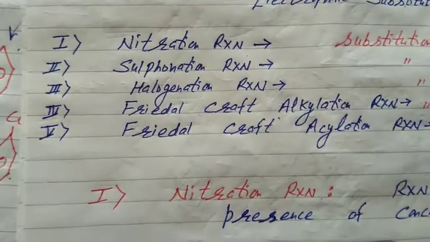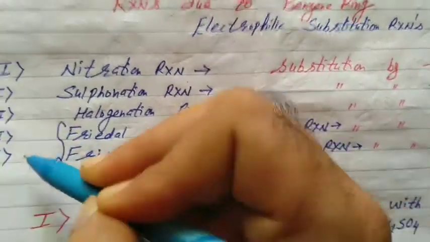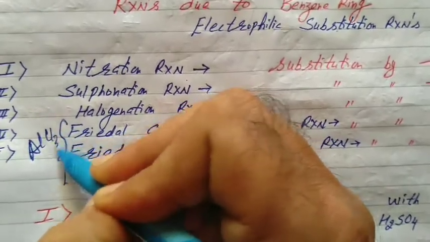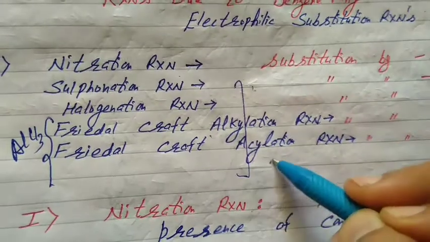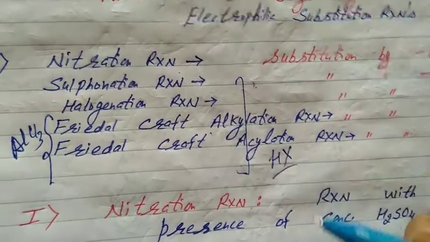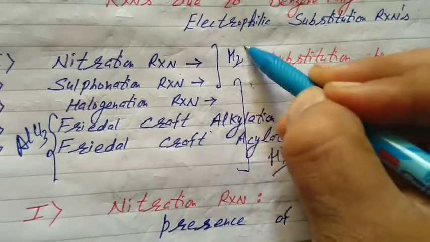These are the 5 reactions I already mentioned in the starting: nitration, sulfonation, halogenation, Friedel-Crafts alkylation and Friedel-Crafts acylation. Which substance is used as catalyst in Friedel-Crafts reaction? Your answer is AlCl3. Halogenation uses a halogen carrier. In these reactions, the side product is HX, halogen acid is eliminated, and in these reactions the side product is water.